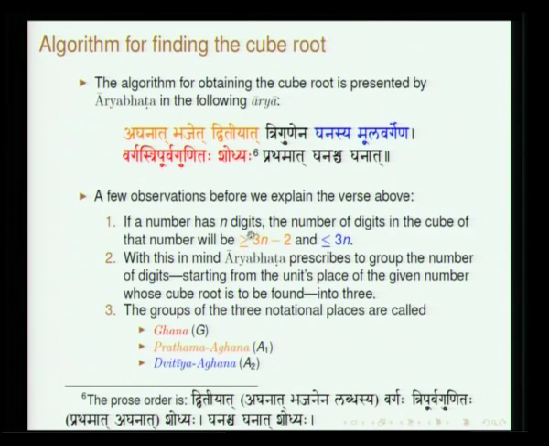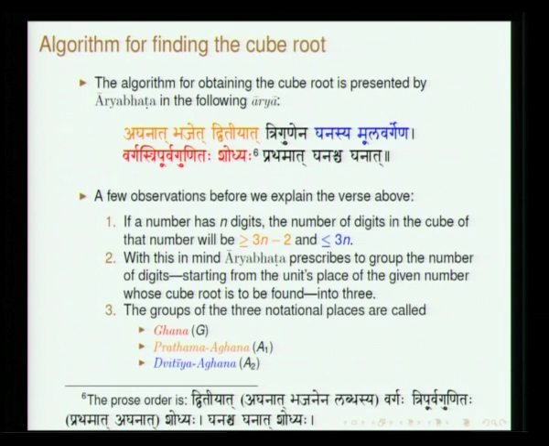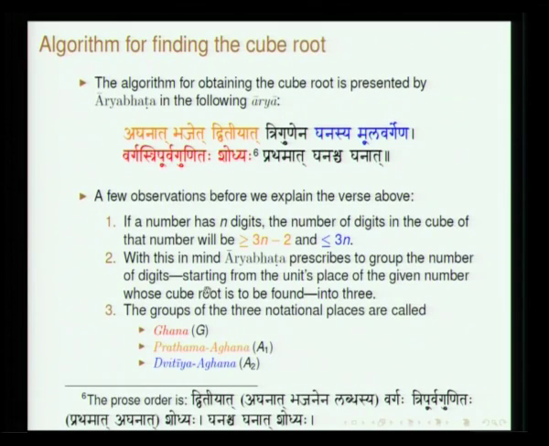See, understanding the algorithm will become quite evident the moment we understand that the cube of a given n-digit number can have at most 3n digits. Okay. If you have a 3-digit number, the square can have at most 6 digits. So, here it can be at most 3n, and it should definitely be greater than 3n minus 2 and less than or equal to 3n. So, with this in mind, Aryabhata asks us to divide into groups of 3 and then carry out the operation.